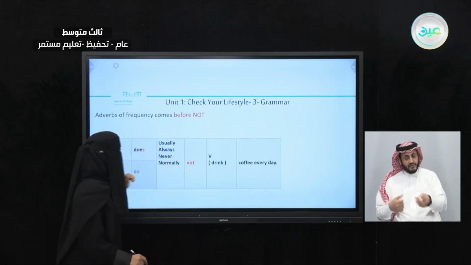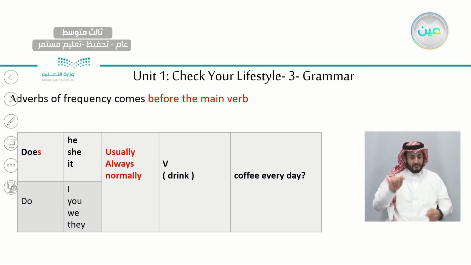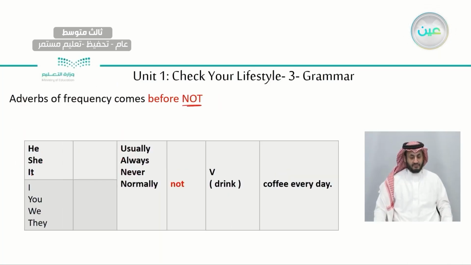Another way: what if we don't have a normal sentence, we have a negative sentence? What do we look for? We look for not. Yes, not. We look for it in the sentence, and we put the adverbs of frequency before it.